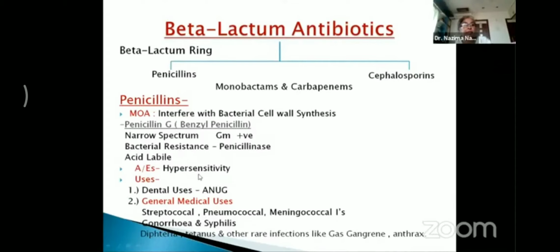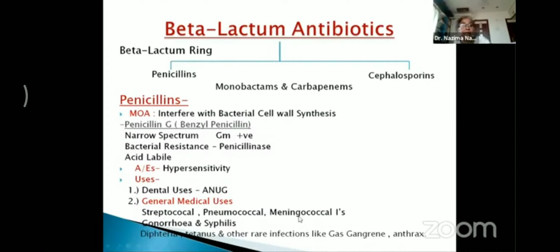Coming to the uses, it can be used in dentistry for the treatment of acute necrotizing ulcerative gingivitis. However, because other drugs are available, penicillin G is not preferred for this condition. General medical uses are there. It is specially used in gram-positive infections, that is streptococcal, pneumococcal, and meningococcal infections.